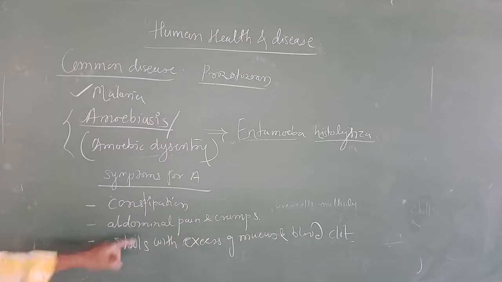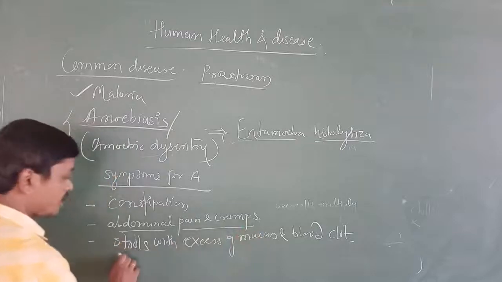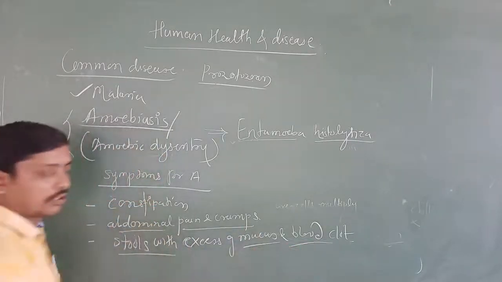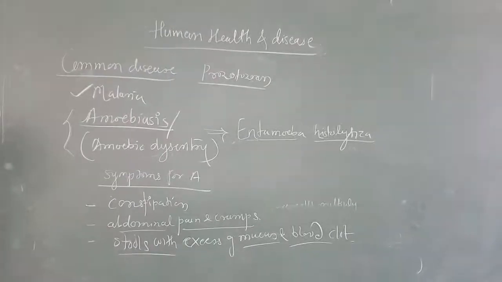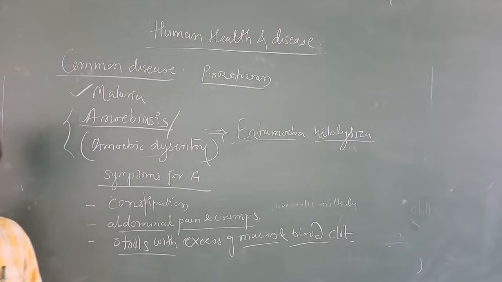Now here, abdominal pain means back pain, and cramps are like when you get a tingling in your legs. That is what abdominal pain and cramps are. Stool means fecal matter with excess mucus and blood clot. We find the blood clot in the fecal matter, and mucus is like the mucus in the nasal cavity.